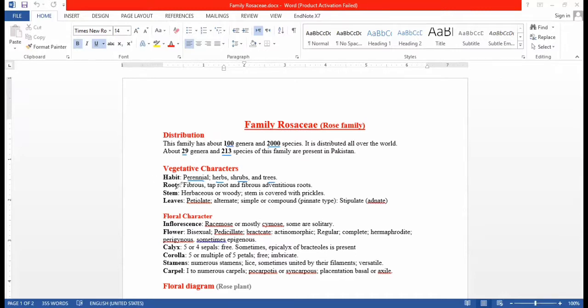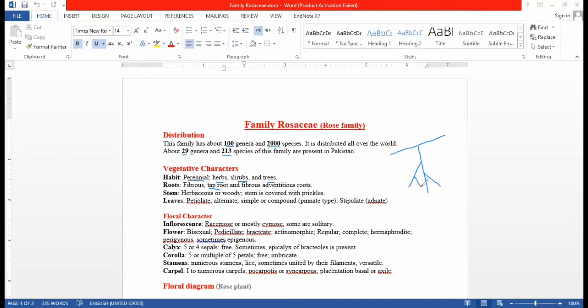Now roots. Root is mostly taproot, fibrous, and adventitious. A taproot consists of a primary root, and from the primary root, secondary roots arise.